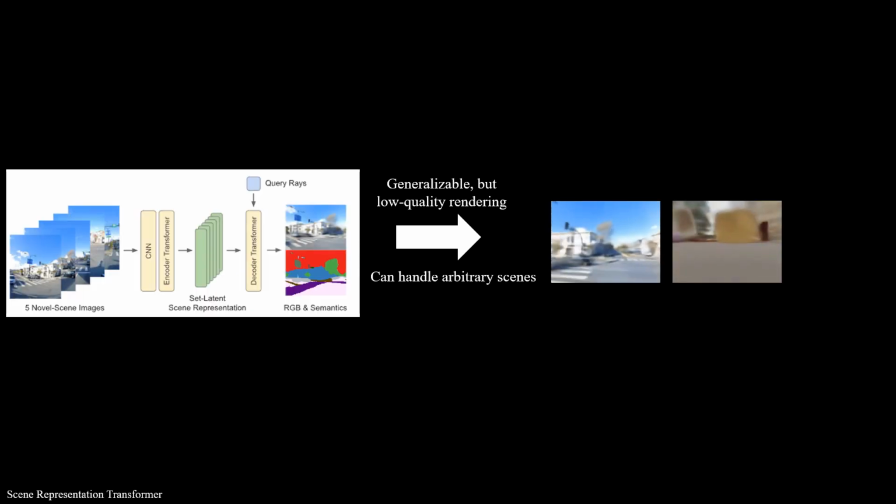Scene Representation Transformer, or SRT, has expanded the ability to process multiple images as a set latent scene representation and generate novel views even in the presence of flawed camera poses or without any pose information. However, the latent representation results in blurred rendering outcomes with a lower resolution, for example 176 by 128, limiting their applicability in achieving photorealistic rendering.